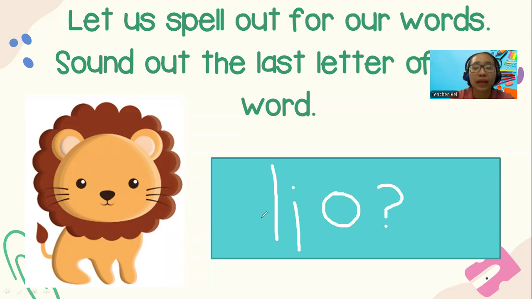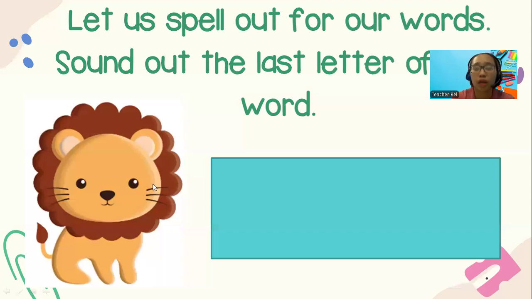The lion begins with L, but then at the end, it has the N sound. That's letter N. So let's erase the question mark and let's write N. Lion ends with N. You have letter N at the end. Let's erase this one.